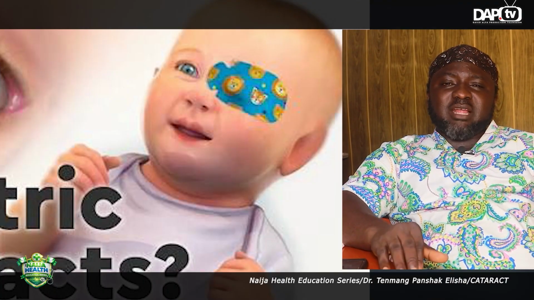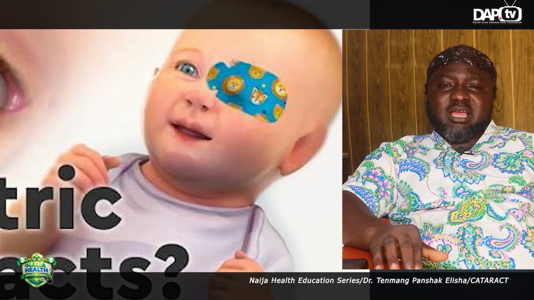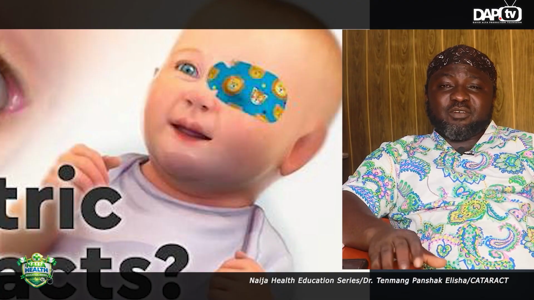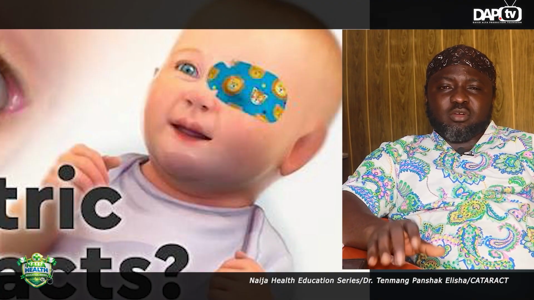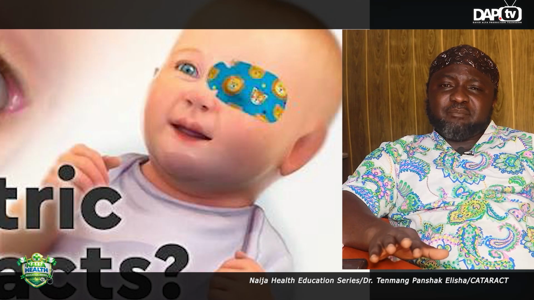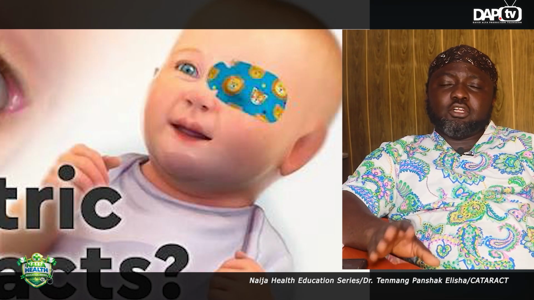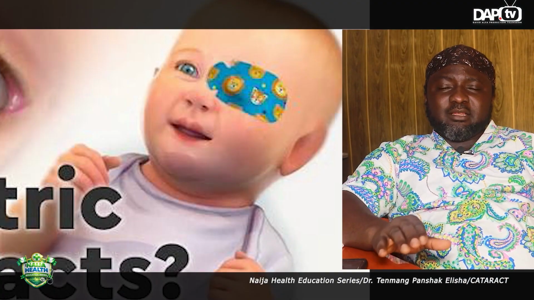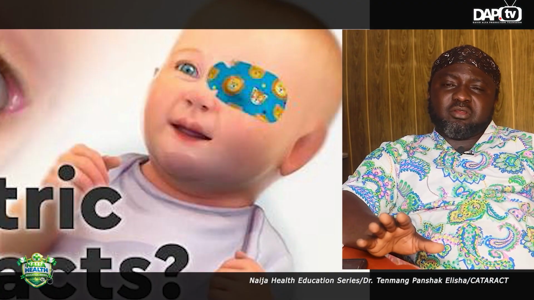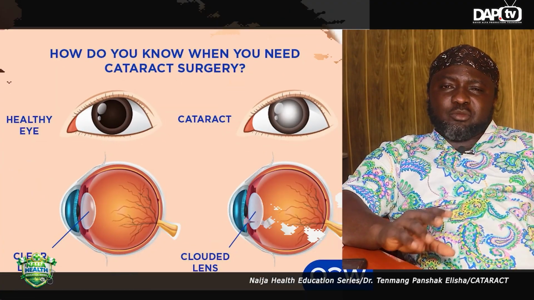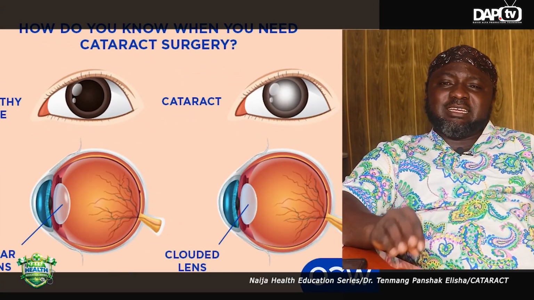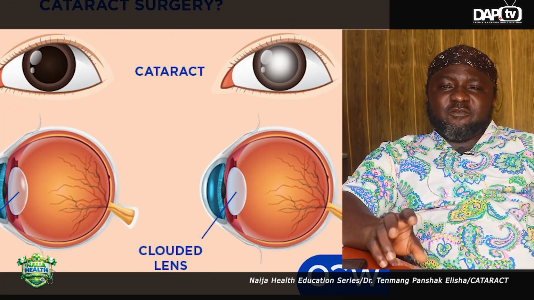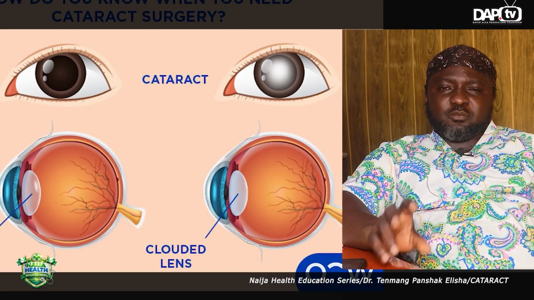When these children have the cataract in the two eyes, then surgical intervention must be done before the first 10 weeks of life, or by the first 10 weeks of life. That surgical intervention must have been offered to the child. Different people believe in carrying that out differently. Some people will do the two eyes for you at the same time. Some people will do one eye first and then do the second eye after 1 week. Depending on your surgeon's preference, we are not talking much into that, but just understand the fact that the two eyes must be operated at about the same time or within a very close space of time.